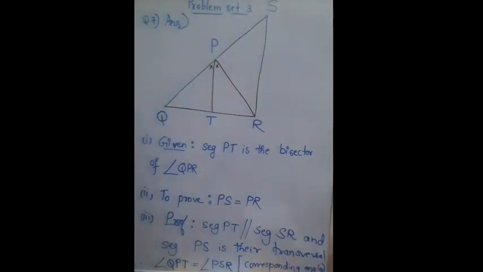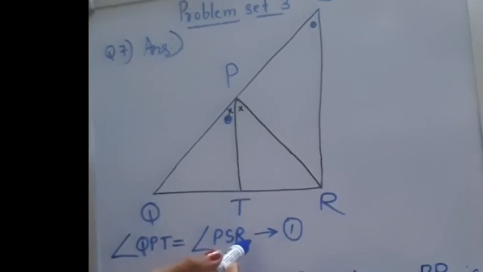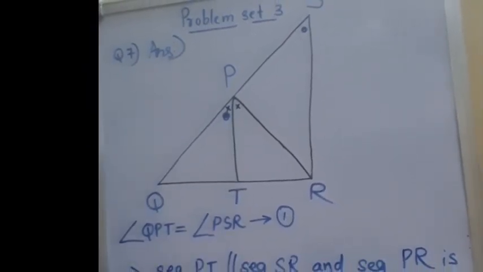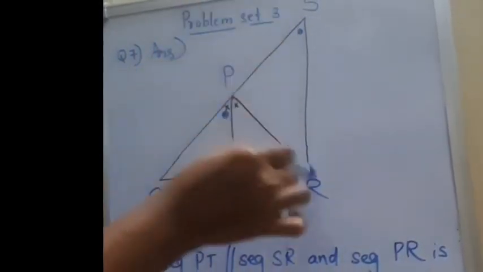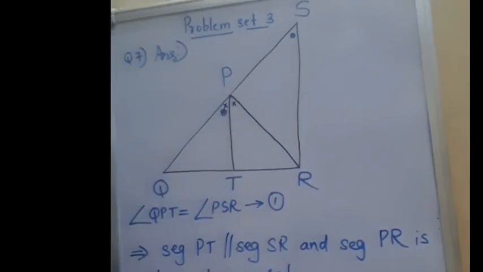So both angles are corresponding angles. This angle and this angle. Angle QPT is equal to angle PSR. Let it be equation number 1. Coming to the second part, we have taken again PT and SR as the parallel lines, and this time PR as the transversal.